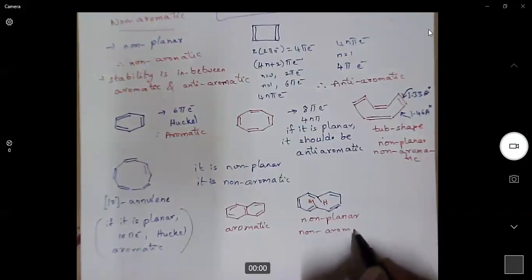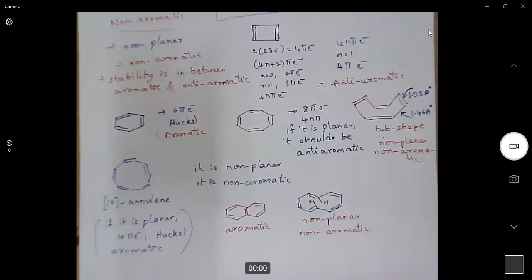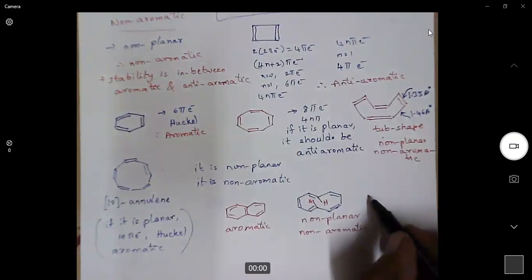We don't need to look at the number of pi electrons, conjugation, or cyclic system. First look at the molecule, whether it is planar or not. If it is a non-planar system, it is non-aromatic. Now, the extension of this [10]-annulene is a little interesting.